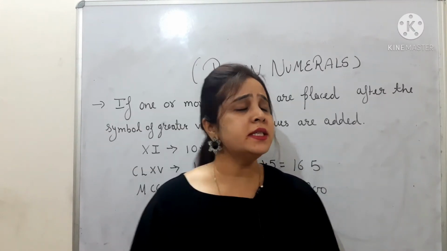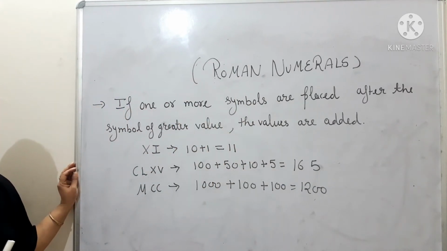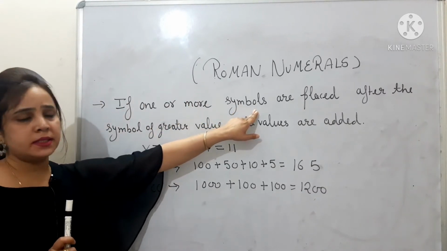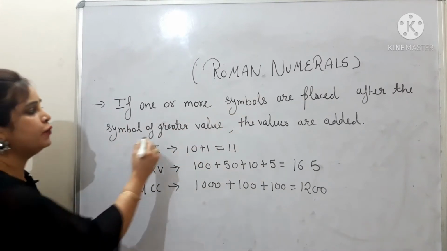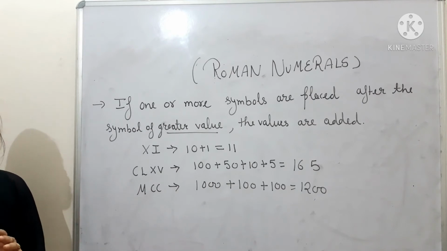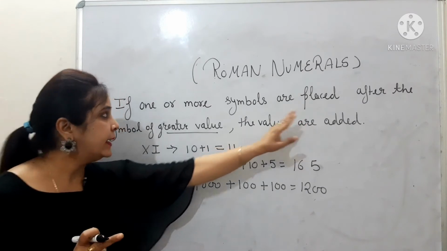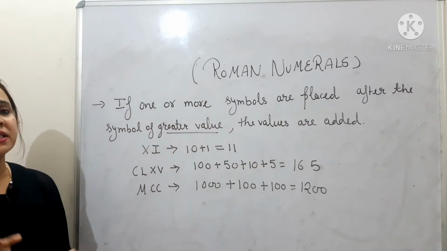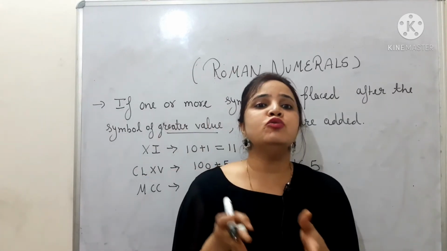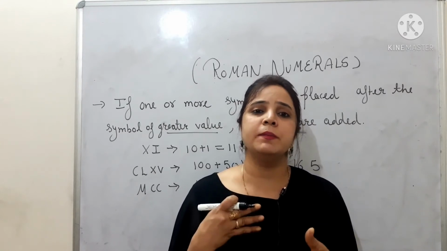Now the next rule is: if one or more symbols are placed after the symbol of greater value, the values are added. Just listen to me carefully. If you are writing any symbol after a symbol of greater value, then what will happen to the values? They will be added. Clear? If one or more symbols are placed after the symbol of greater value, the values will be added.